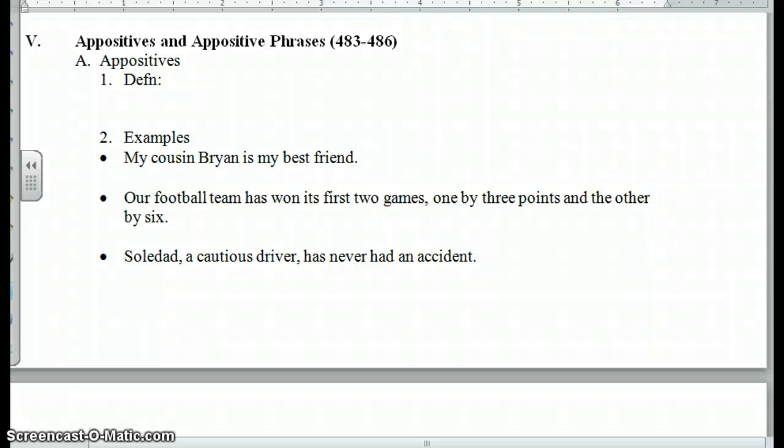Now, the last kind of phrase in our phrase unit are appositives and appositive phrases. These are the simplest of the phrases, and the definition is really a noun used as an adjective. The information that noun as an adjective can provide can be essential or non-essential, so it can go either way. So for example, my cousin Brian is my best friend.